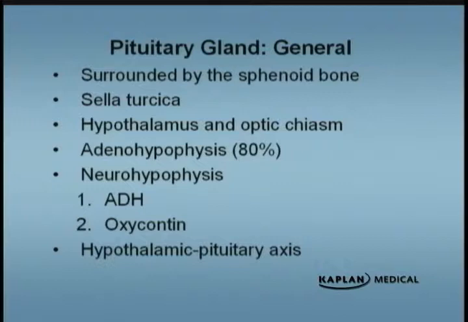Now, there's a question that they ask about primary and secondary aspects of an endocrine disease. Let's take, for example, the adrenal gland or the thyroid gland. Anything that has primary dysfunction, for example, primary hypothyroidism or primary adrenal insufficiency, we're talking about the lesion being in the primary organ.